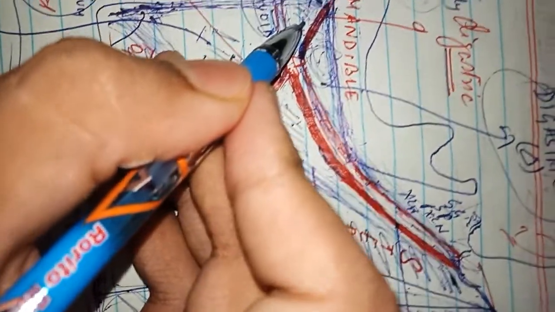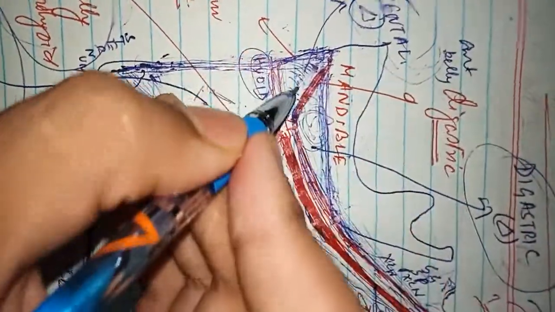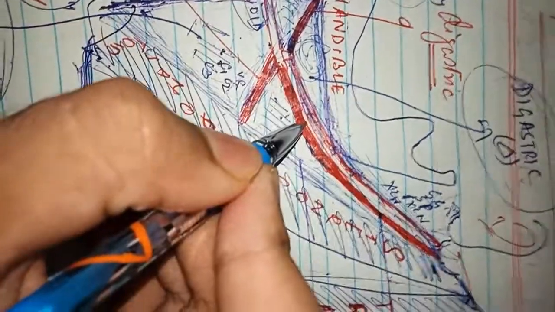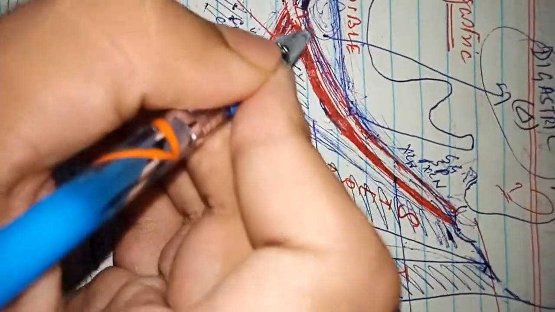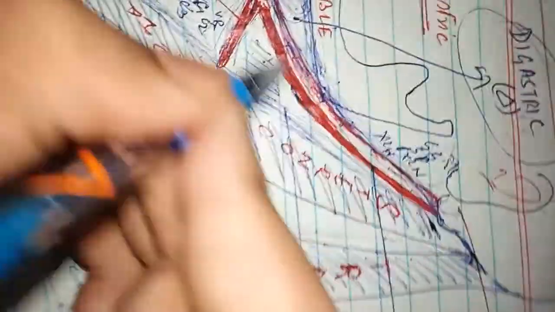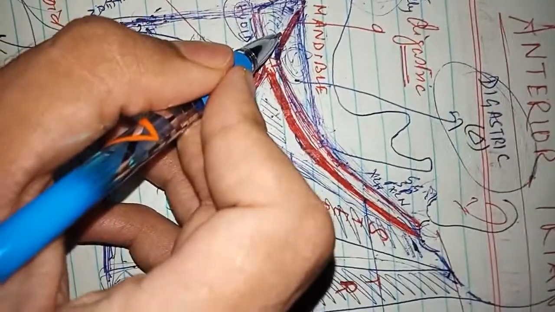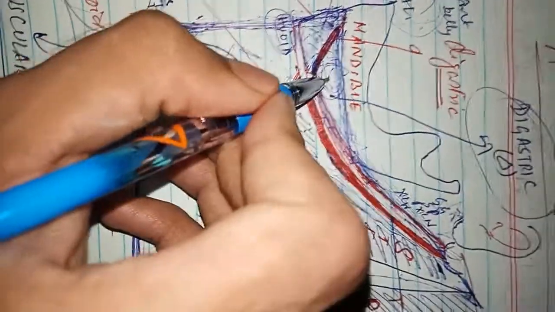Antero-inferiorly there is the anterior belly of the digastric. Posteroinferiorly there is the posterior belly of the digastric and the stylohyoid muscle, which is also present. So these are the boundaries of the digastric triangle. What is the roof? The roof is formed by skin.